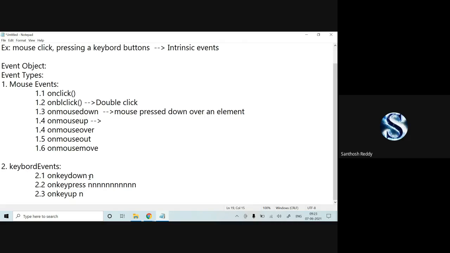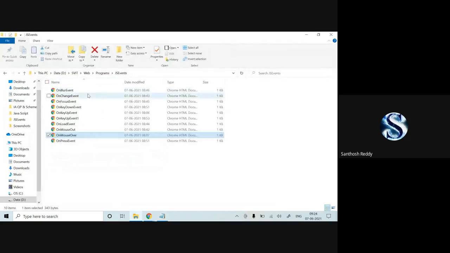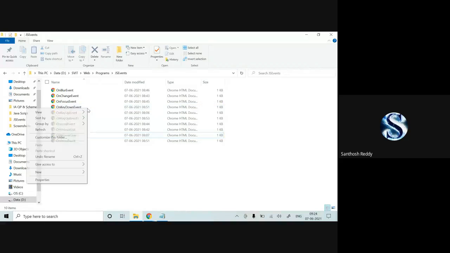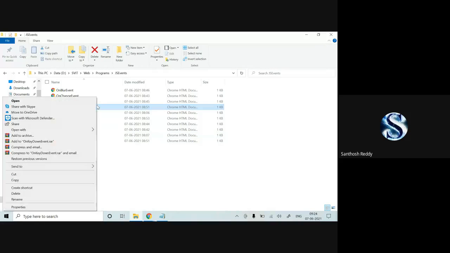Have you understood how these three functions work? On key down, on key press, and on key up. Now I'll come up with this here. On key down event, I'll come up with this. Okay, on key down event.